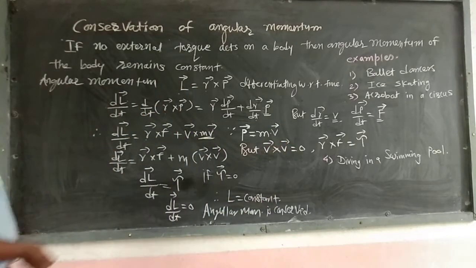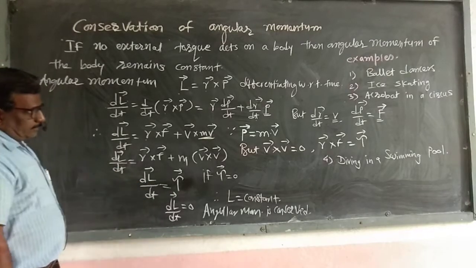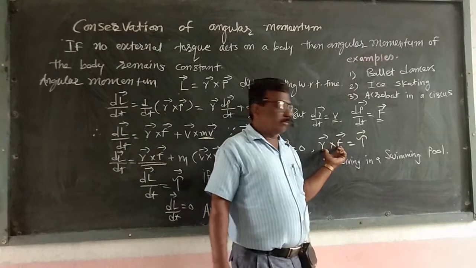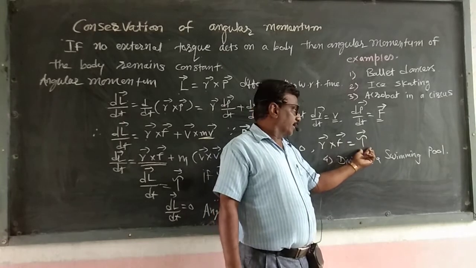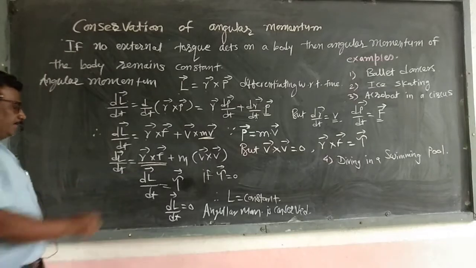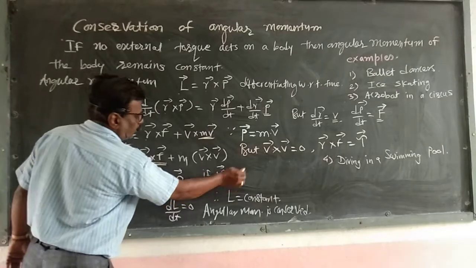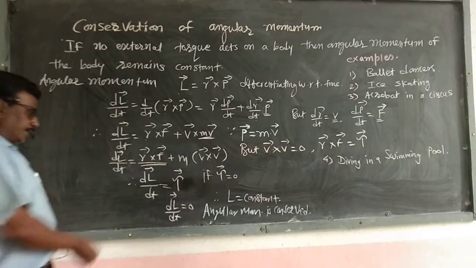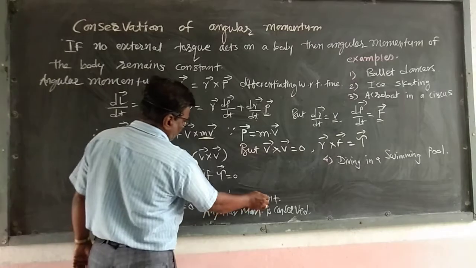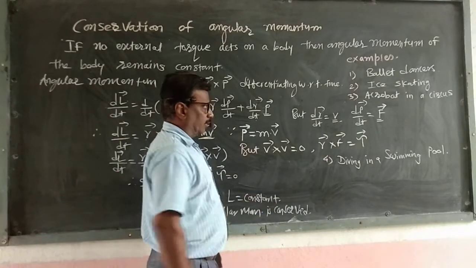Last year we studied that the cross product of the same vector, v cross v, is equal to 0. So we get dL/dt equals r cross F, and that product is nothing but torque, which is represented by the letter tau. So we write dL/dt equals torque tau. If we substitute torque equal to 0, then we get dL/dt equal to 0, that means L equals constant. So angular momentum is conserved.